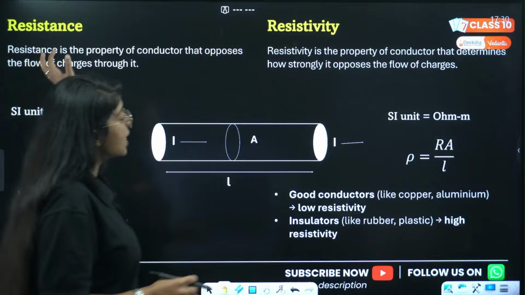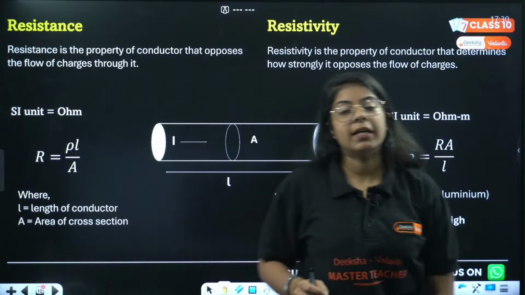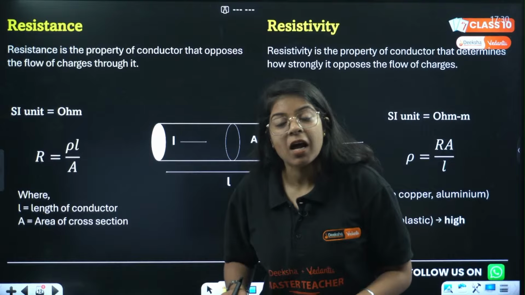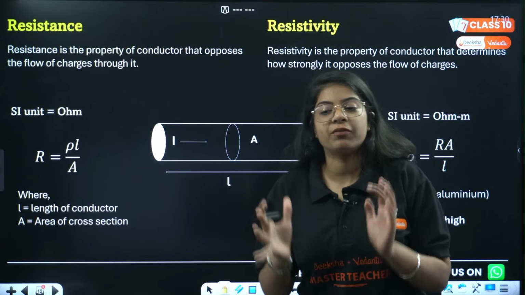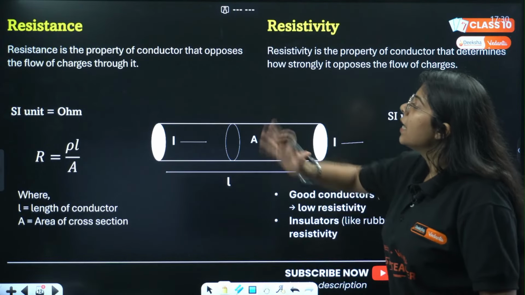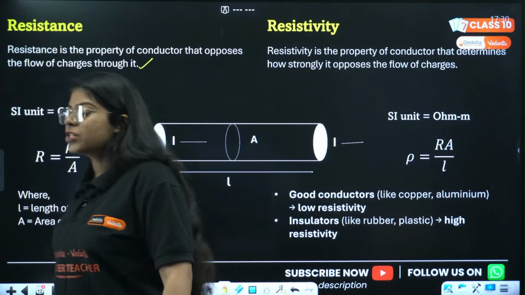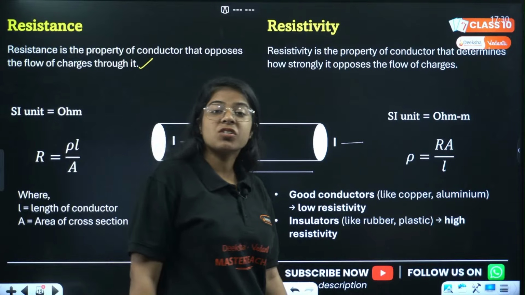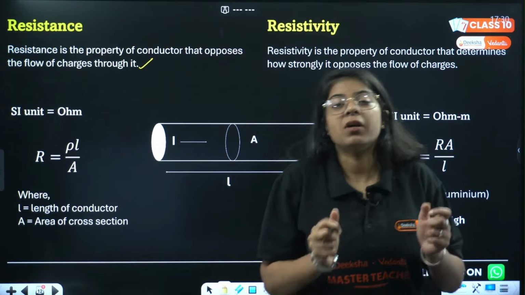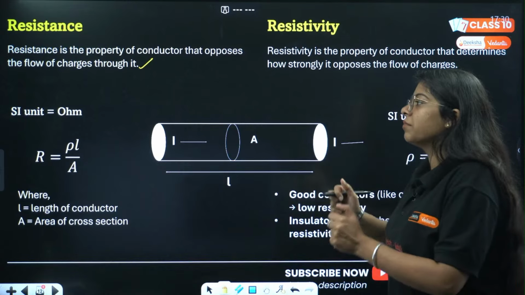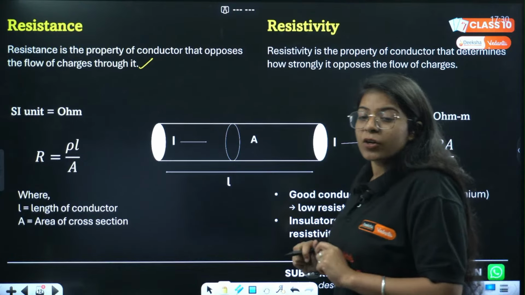So resistance is the property of conductor. It is the property of this wire to cause hindrance to the flow of current. ठीक है? It is the property of conductor that opposes the flow of charges through it. Resistance tries to stop the flow of charges. Done? What is the SI unit of resistance?